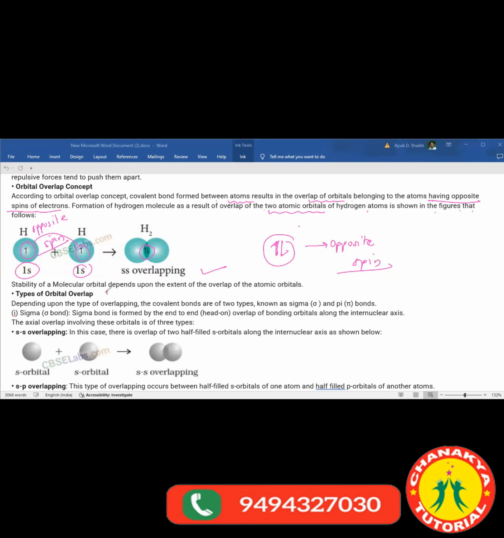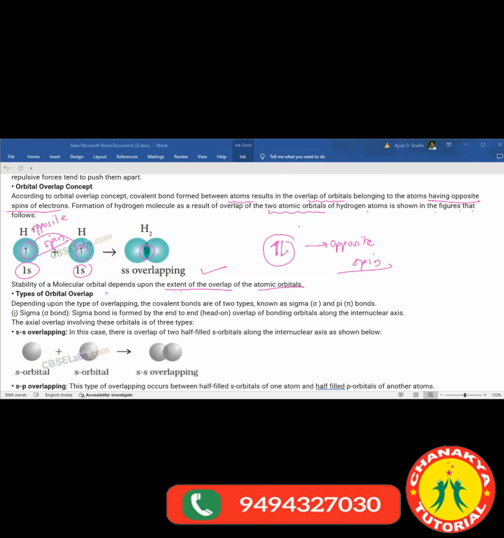Now, the stability of a molecular orbital depends upon the extent of overlap of the atomic orbitals. If there is a proper overlap, then the covalent bond will be stable and strong. If the overlap is very less, then the bond is weak. In multiple bonds, the pi bond is formed, so the sigma bond is stronger as compared to the pi bond. Why that is so, we have to see.